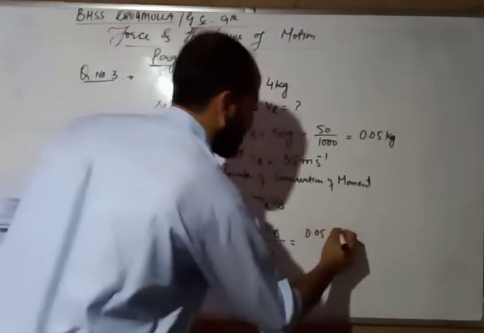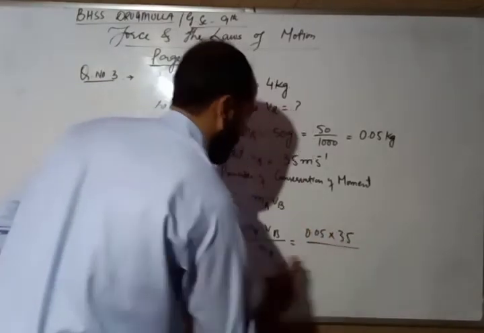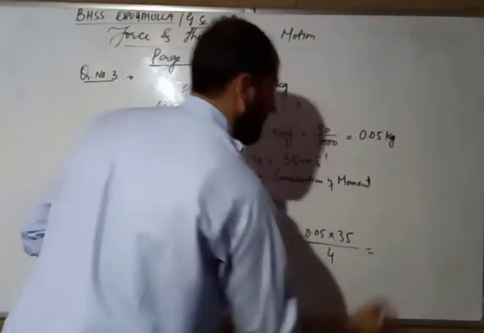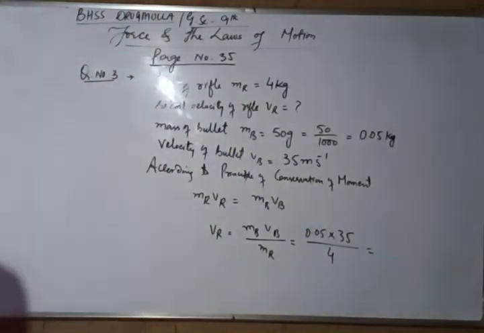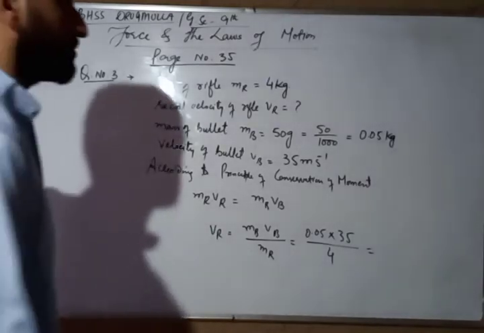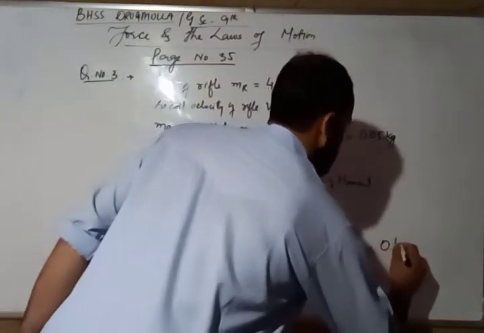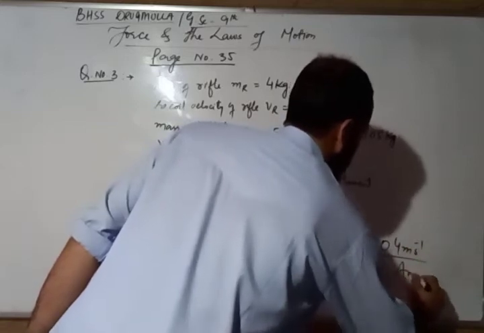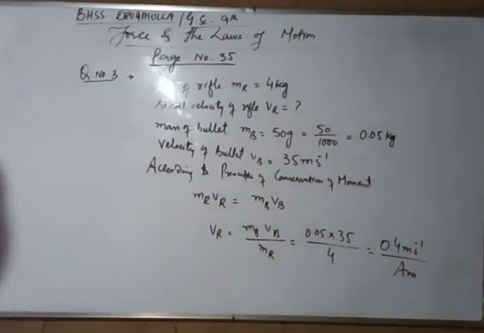Velocity of bullet, it is 35 meter per second, divided by mass of rifle, it is 4 kilogram. Do the calculations, the answer will be 0.4 meter per second. It will be the recoil velocity of the rifle.